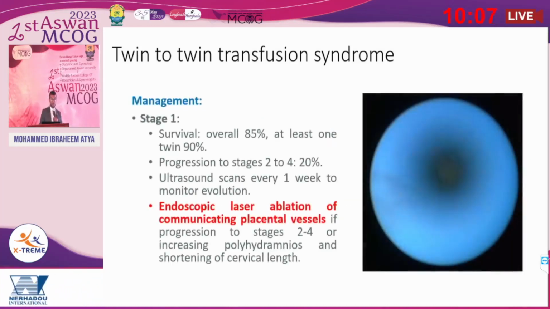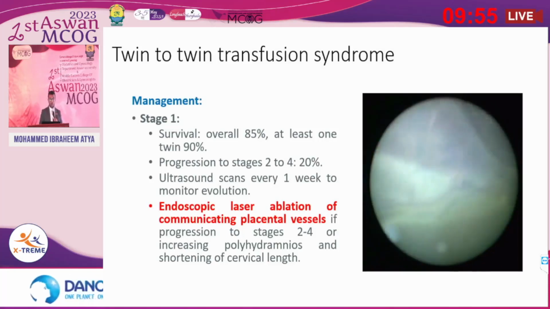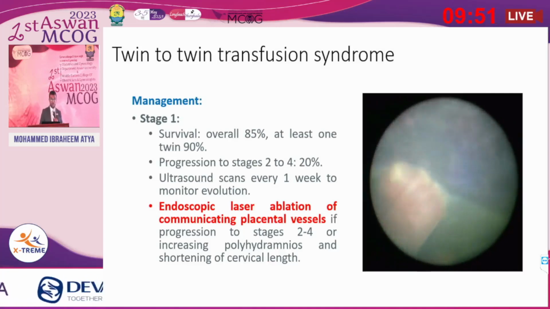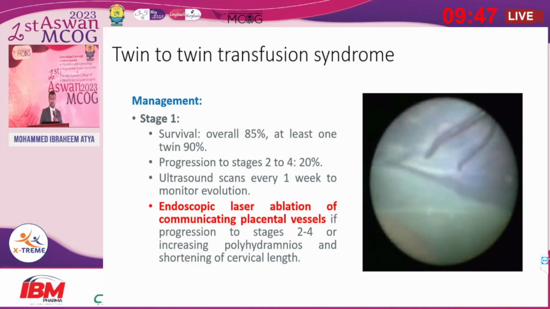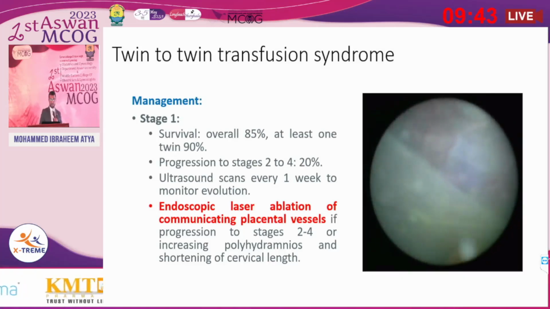But in stage 1, the most important treatment is endoscopic laser ablation of the communicating vessels by fetoscopy. The overall survival rate will be 85%. At least one twin will survive in 19%. The progression to stage 2 and stage 4 will be 20%.